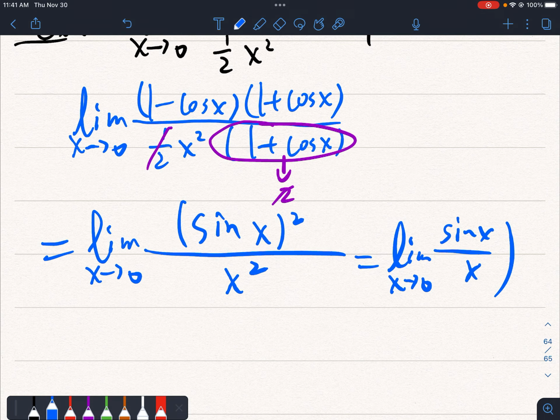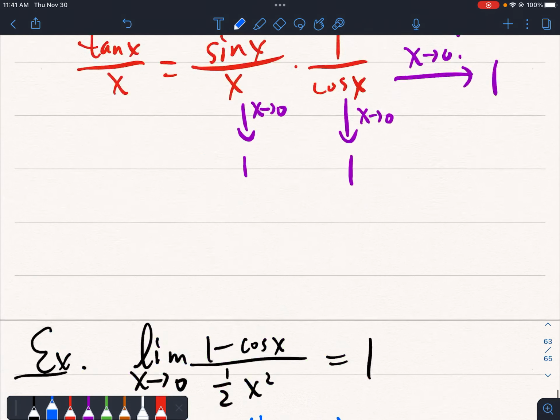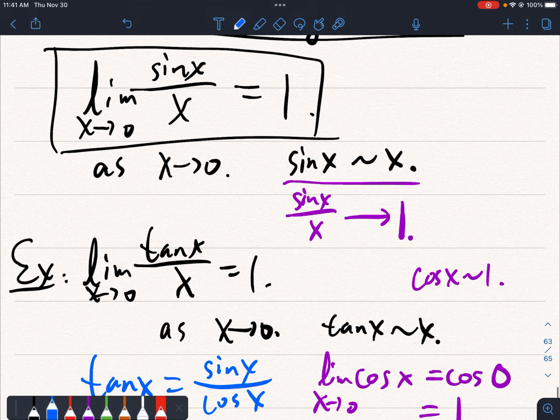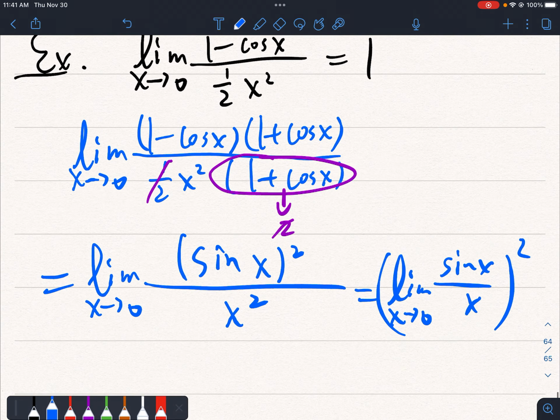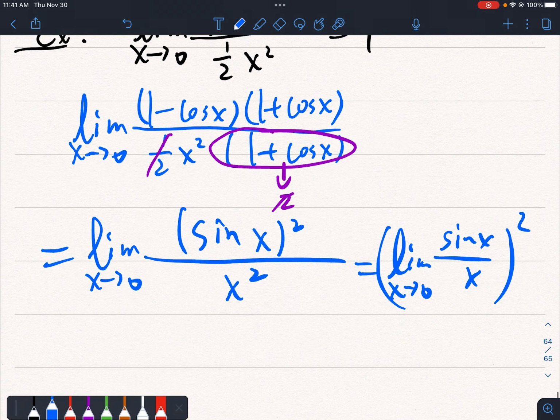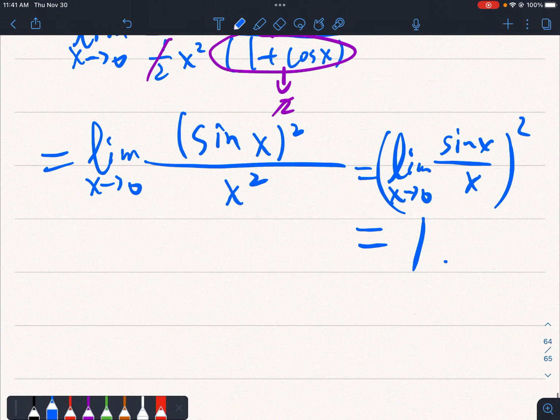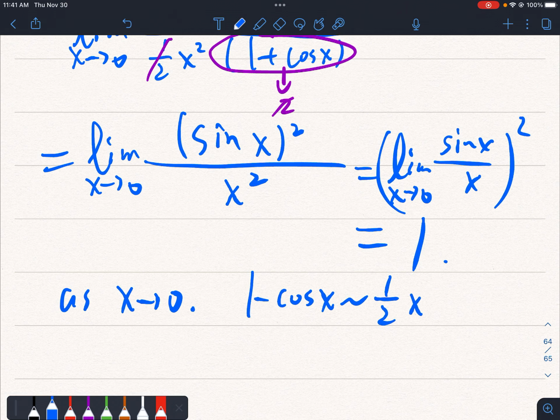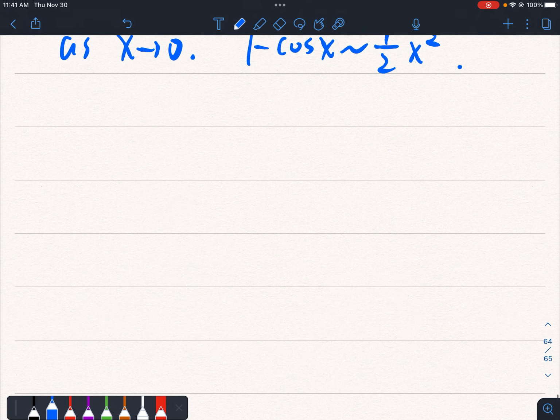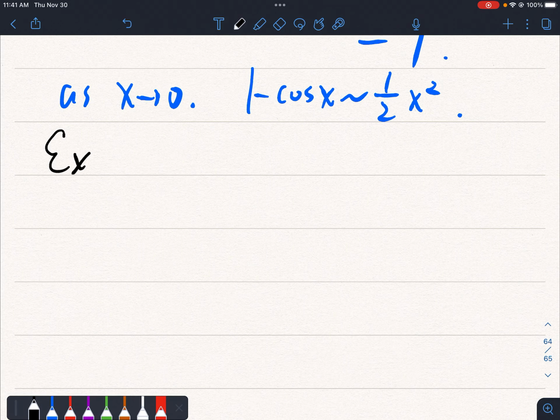Let me just write in this way. So then you can find a pattern. This is simply the square of the limit of sine x over x when x approaches 0. But this is equal to 1 by the assumption, or by something we don't want to prove but just take for granted, so this is equal to 1. So this proved that as x approaches 0, 1 minus cos of x is approximately 1/2 x squared. Okay?